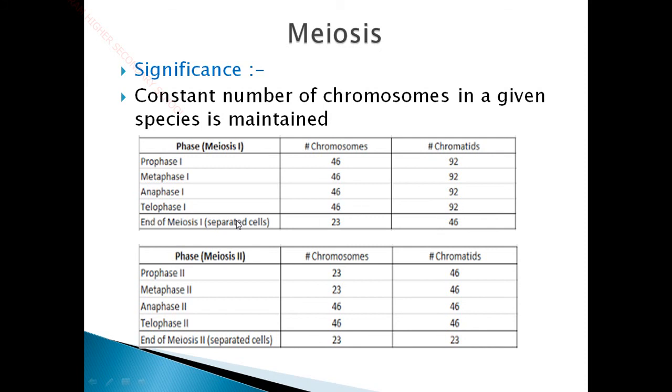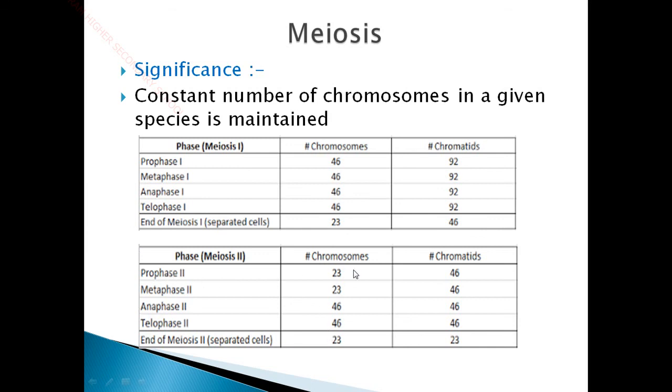So at the end of meiosis 1, when the cells are being separated, each contains only 23 chromosomes, whereas the chromatid number is 46. Okay. So in order to make this chromatid number also 23, meiosis 2 takes place. This is the need for phase 2 of meiosis, because the chromatid number is not reduced here. Here we have 46 chromatids. So to reduce that to 23, the cell again enters meiosis 2.